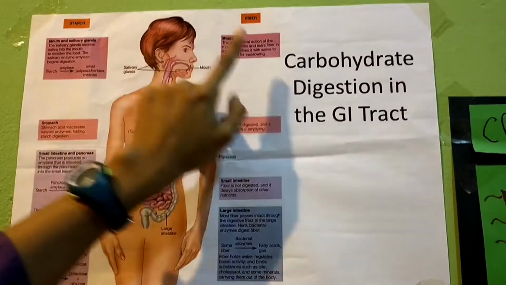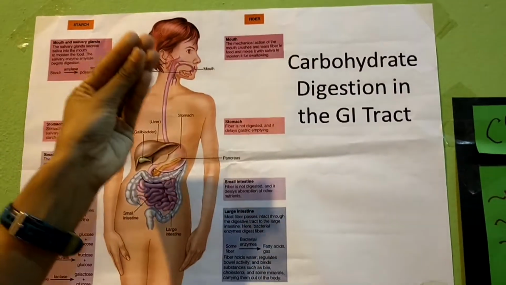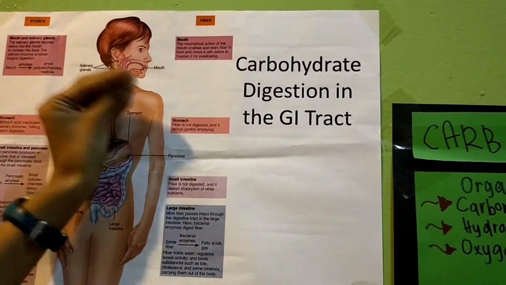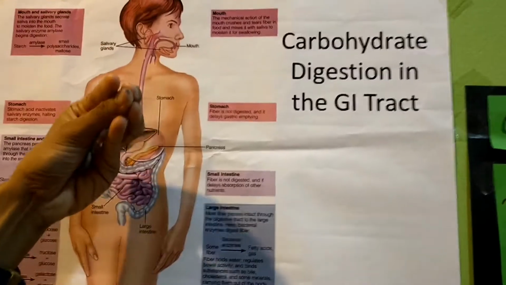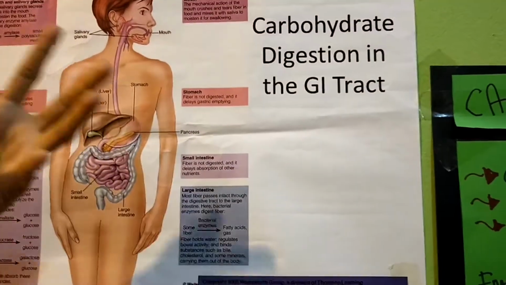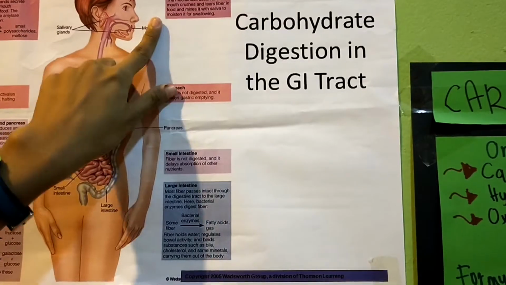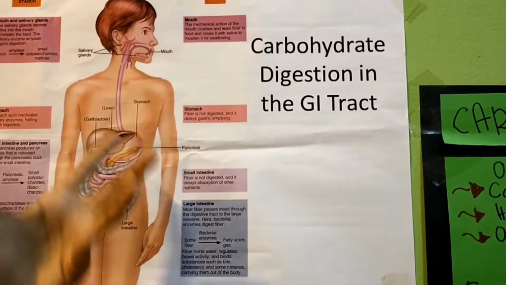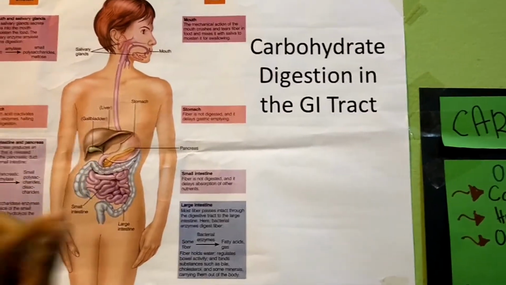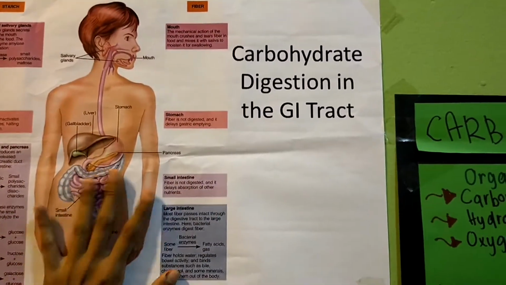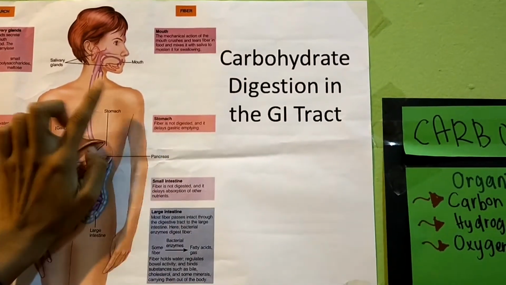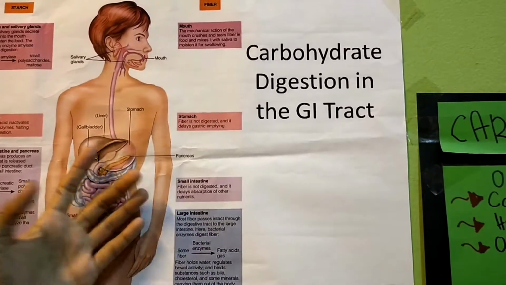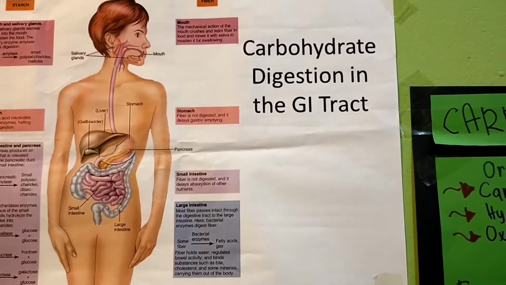Then we move to the fiber from the mouth. The mechanical action of the mouth crushes and tears the fiber in food and mixes it with the saliva to moisten it for swallowing. The food goes to the stomach, and the fiber is not digested and delays gastric emptying. From the stomach, it goes to the small intestine, where the fiber is not digested and delays the absorption of other nutrients.